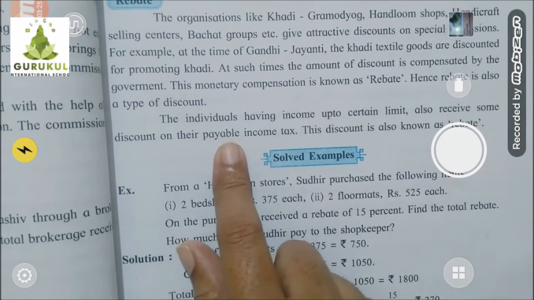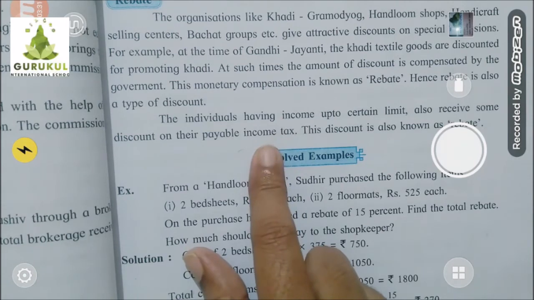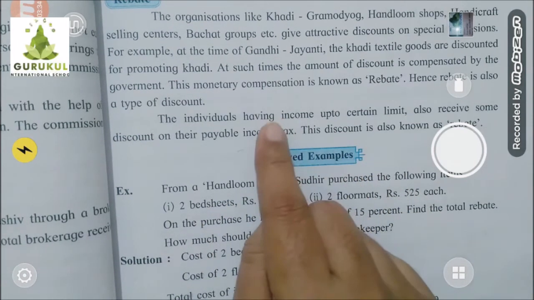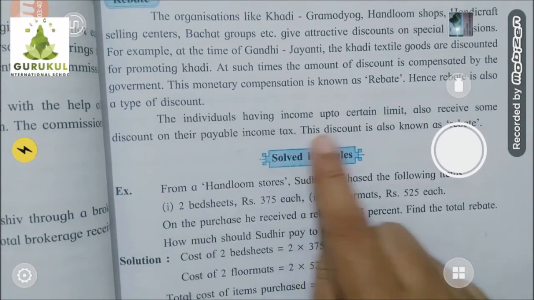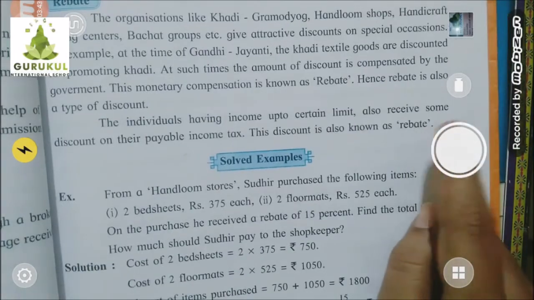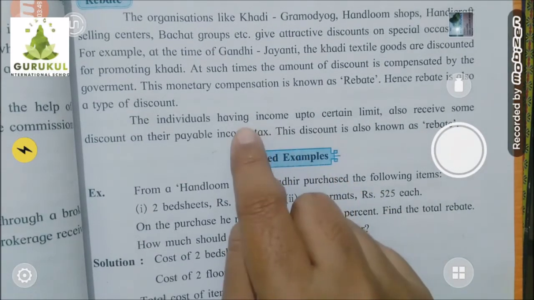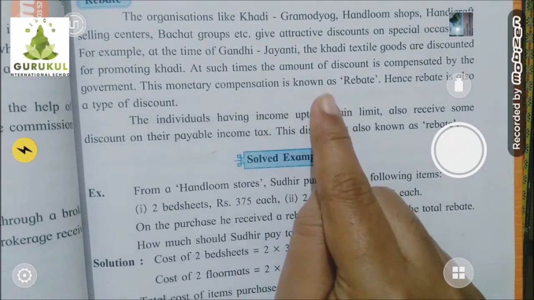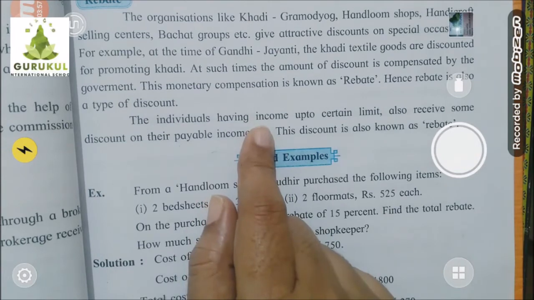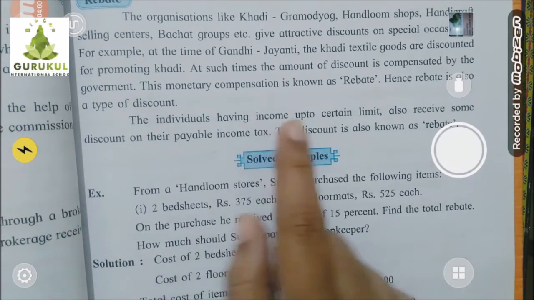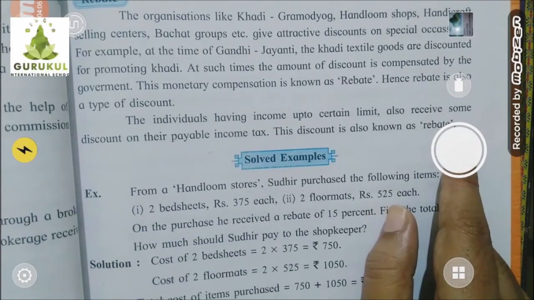But sometimes the government gives some discount on that payable income tax, and that discount is also considered a rebate. I'm giving you a simple example. Suppose any individual has to pay 2000 rupees as income tax. Then on that 2000 rupees, the government is discounting some money. They are taking some money less. Understood? That discount money is also called rebate. I hope you understood, children.